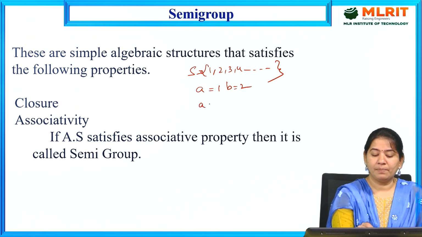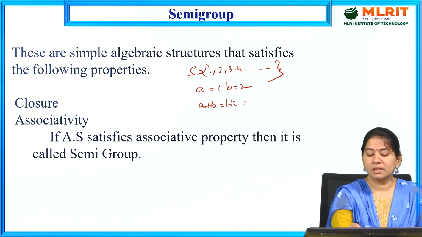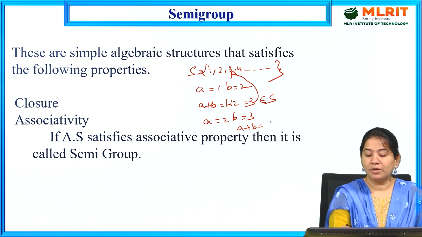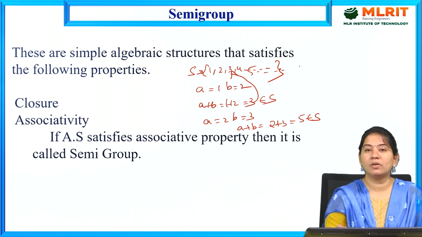So A plus B, which is nothing but 1 plus 2, which is nothing but 3. And this 3 is also existing in S here, yes. So let us suppose A is equal to 2, B is equal to 3. So now A plus B is what here? 2 plus 3 is equal to 5, which is belonging to S here, as we have 5, 6, 7 also.